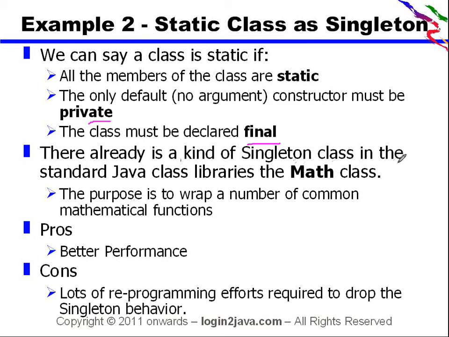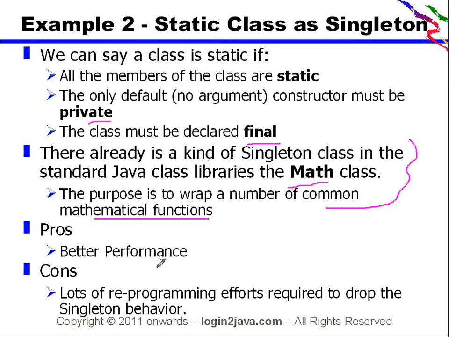There is already a kind of singleton class in the standard Java class library. If you have used the Math class, and I think most of you must have, it is a static class. We always use Math dot. Its purpose is to wrap a number of common mathematical functions, and an instance is not required for this, but performance is. Static classes and methods within them are much faster than methods that execute through an instance. So the Math class is created as a static singleton class.